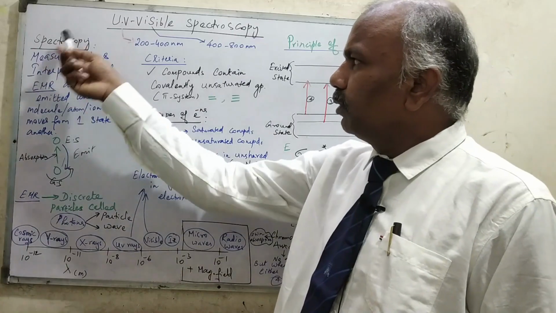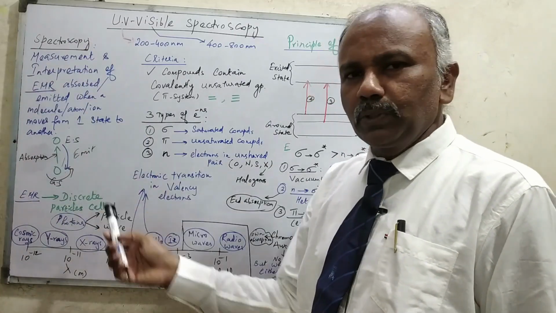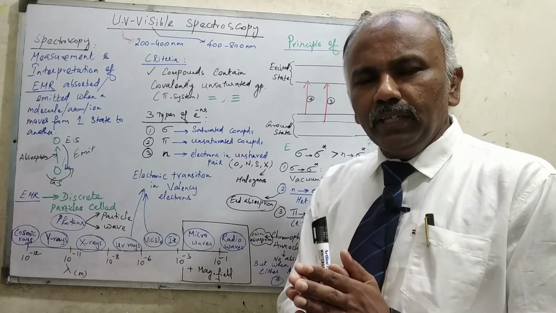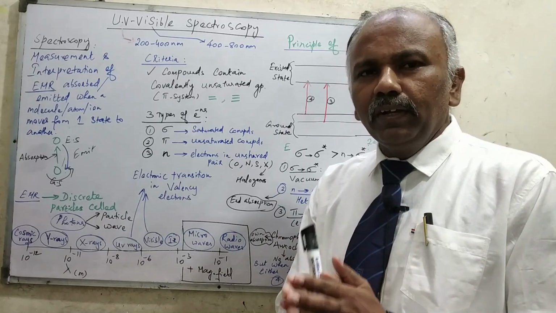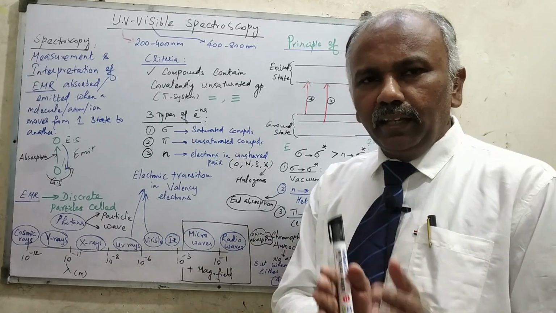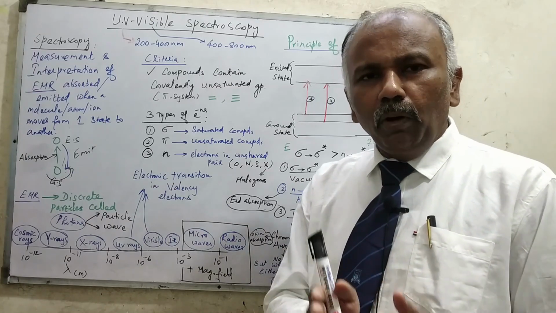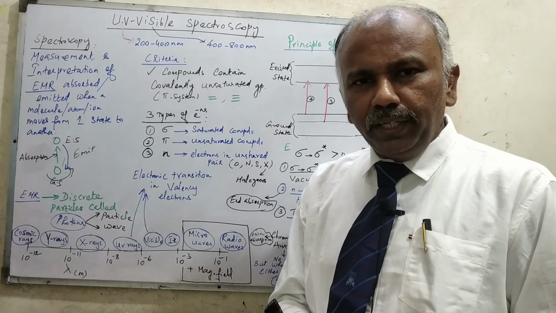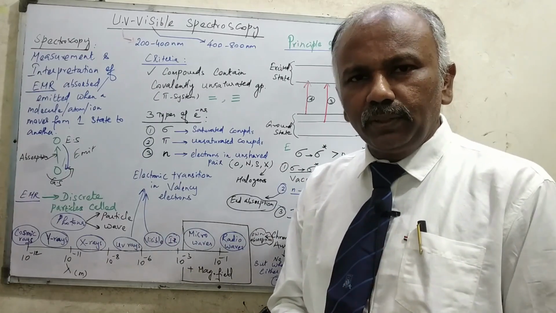So this is all about the various things in spectroscopy. What is spectroscopy? Spectroscopy is the measurement and the interpretation of electromagnetic radiations either absorbed or emitted when a molecule moves from one state to another state, either from ground state to excited state or from excited state to ground state.